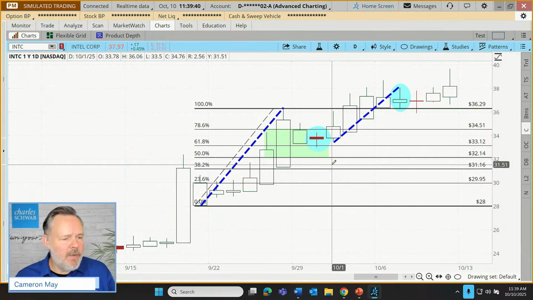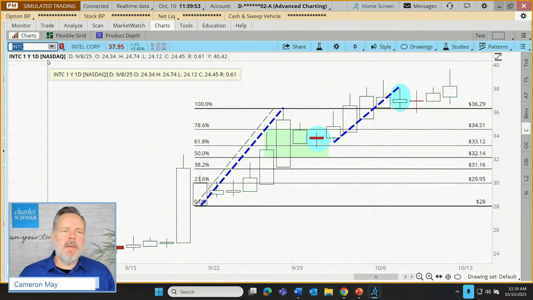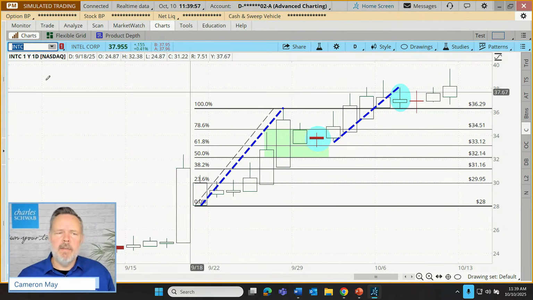Magnolia says, will you mark this entry only with Heikin Ashis or in regular candles too? In this case, Magnolia, there is no recruiting of the traditional candles. It's just using the Heikin Ashis. All right, good question. So let's switch this up to something maybe a little bit more current, because this is kind of a recent historical example.